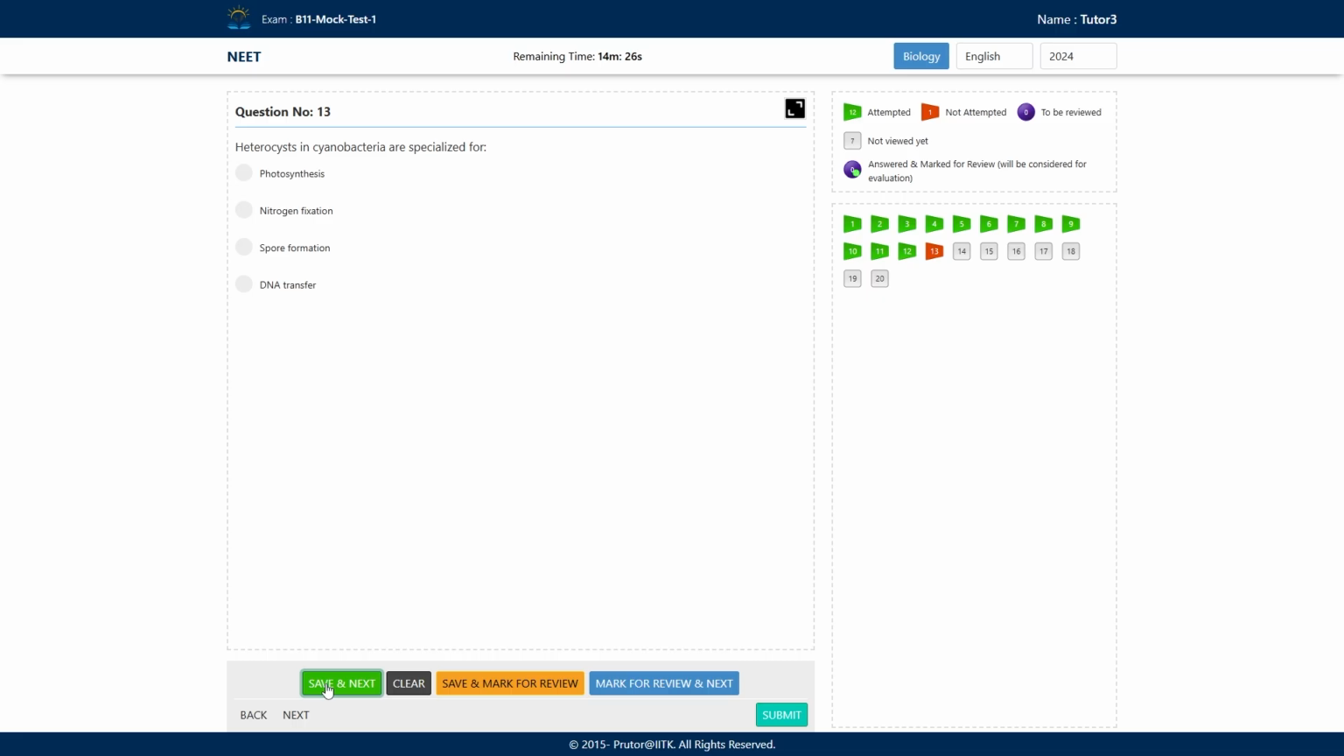Heterocysts in cyanobacteria are specialized for: A, photosynthesis, B, nitrogen fixation, C, spore formation, and D, DNA transfer. So, which is the correct answer? Heterocyst, the two cyanobacteria. Can anyone tell me examples of cyanobacteria?